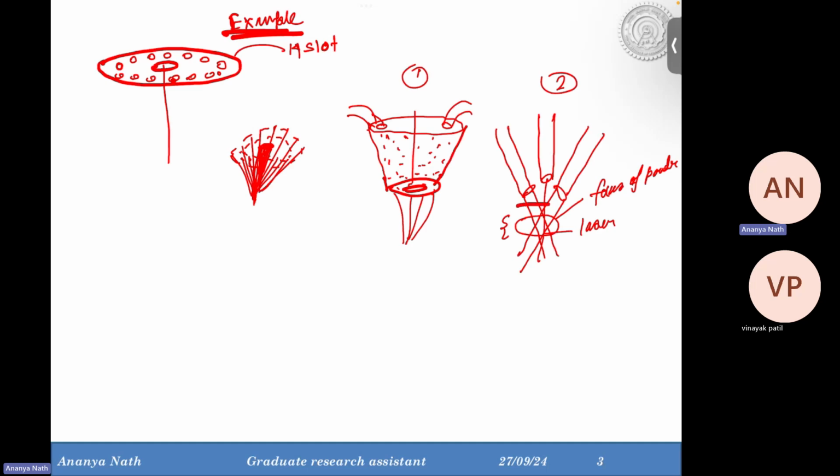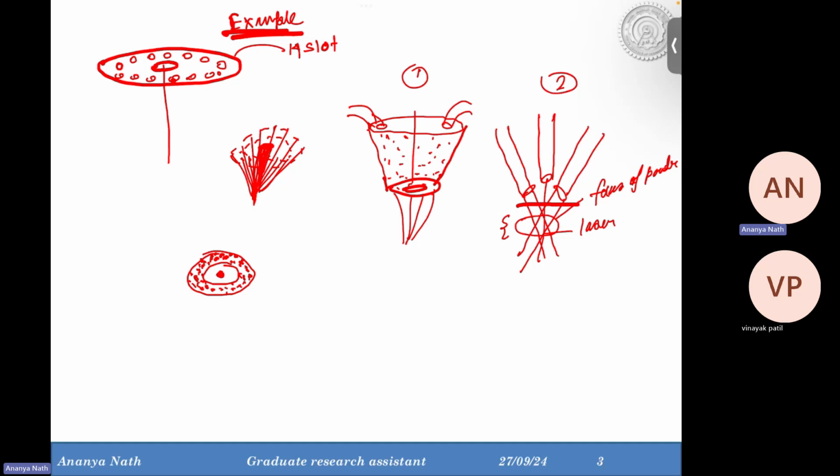Because if you think about this region, then the cross section of the powder spreading will look like a donut shape, and in the middle of that the laser will be present. So the laser is in no way interacting with the powders which are coming. This is why we work at the focus region of the powder stream.